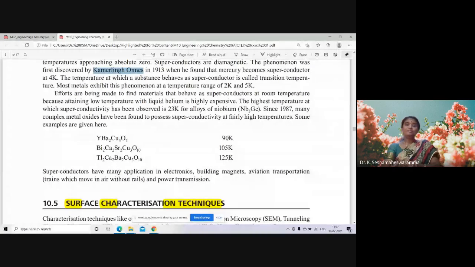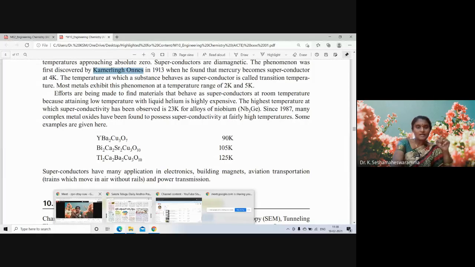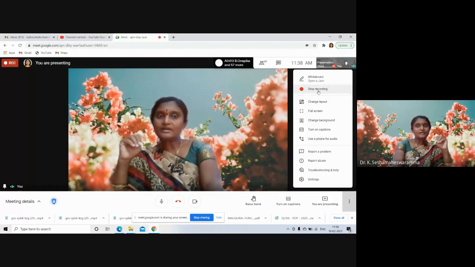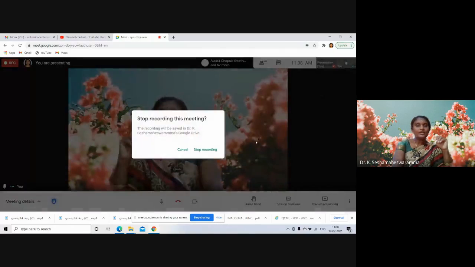So these have many applications in electronics, building magnets, aviation, transportation, power transmissions, various examples. So these are conductors and superconductors and their applications, depending on the conductivity at various